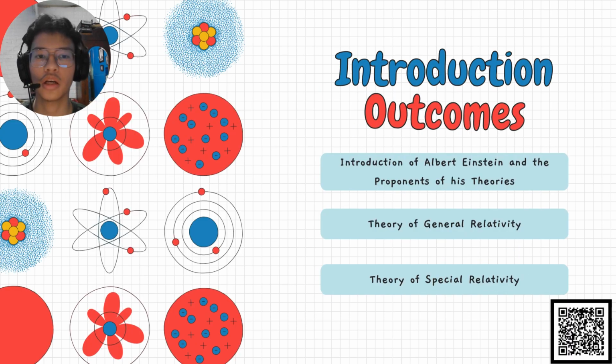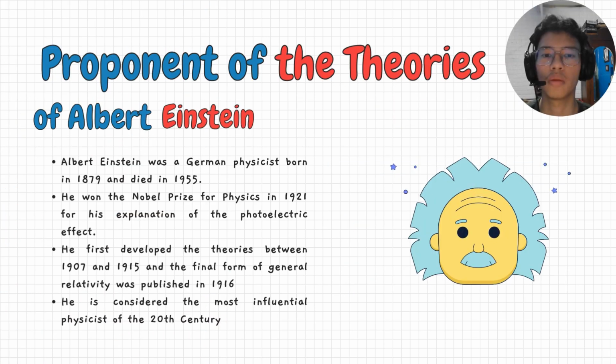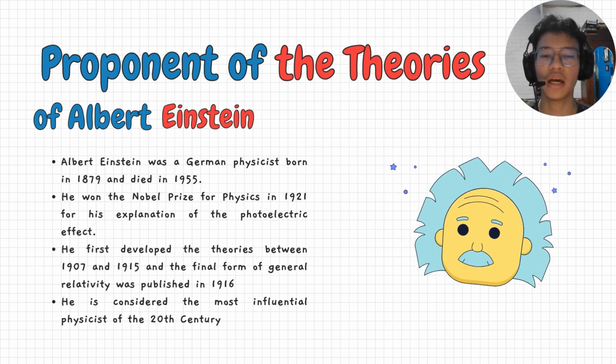Introduction outcomes. Introduction of Albert Einstein and the proponents of his theories, the theory of general relativity and the theory of special relativity. Proponent of the theories of Albert Einstein.